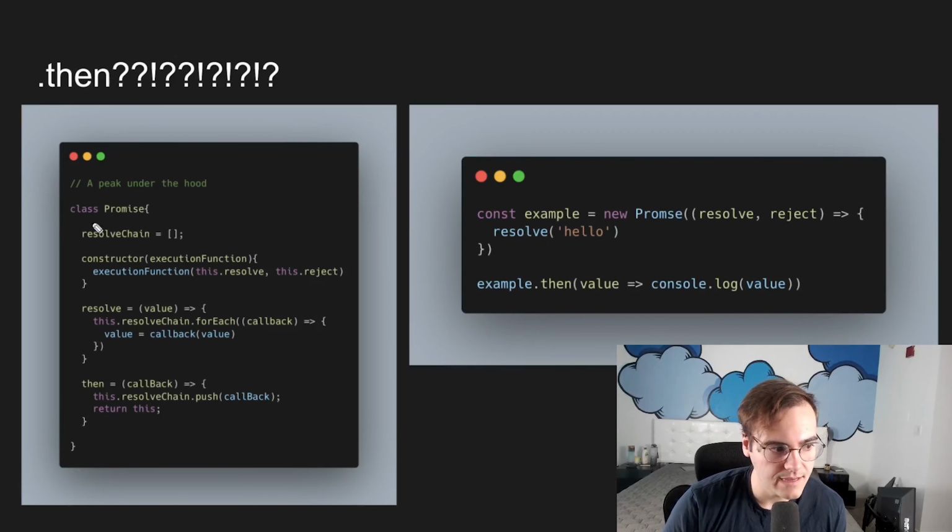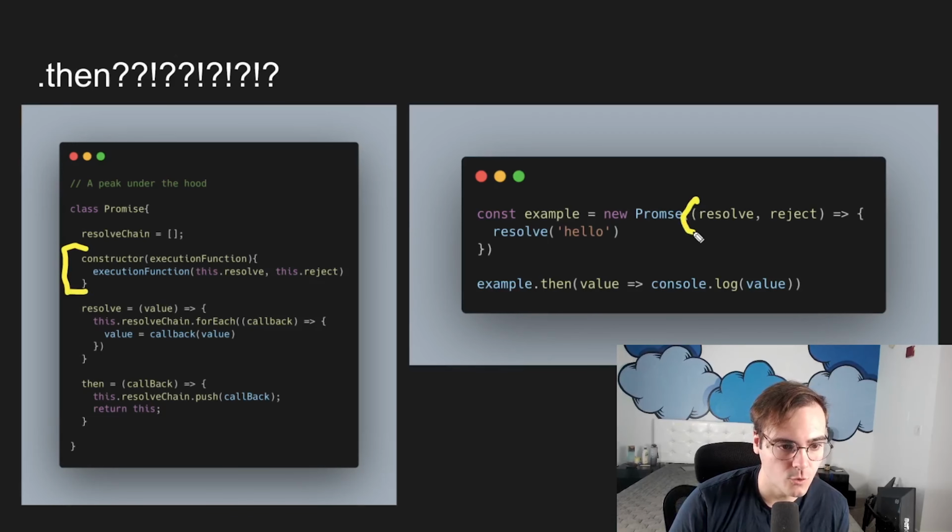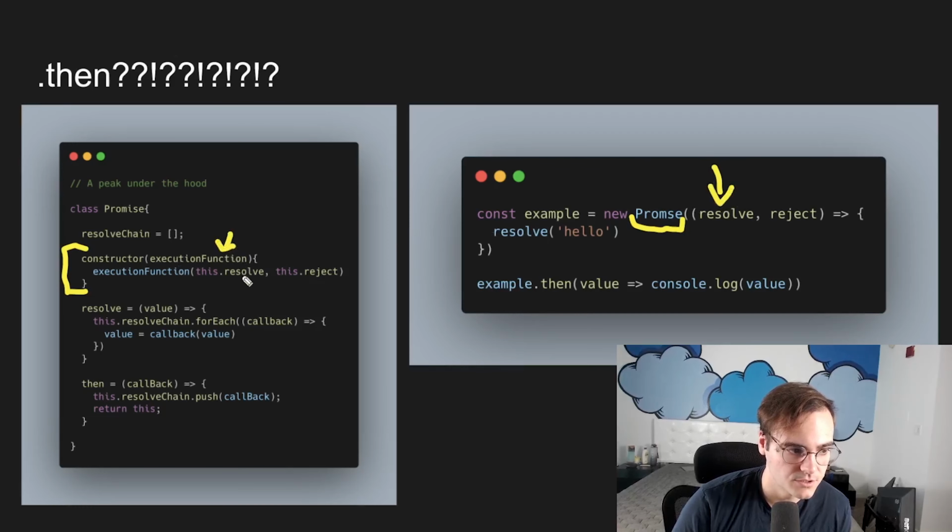So we've got our class promise. We've got our constructor here. This runs this corresponding function that we're getting here, right? So when we call this new promise, we give it a function. That function is this execution function, right? Then the promise class runs our execution function.